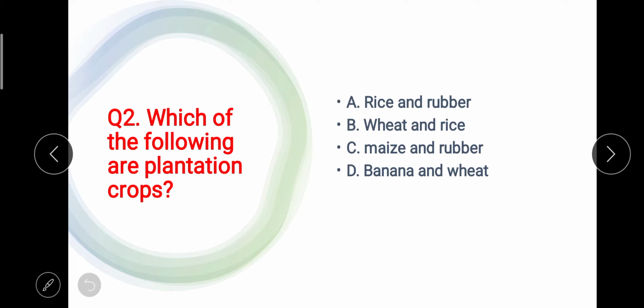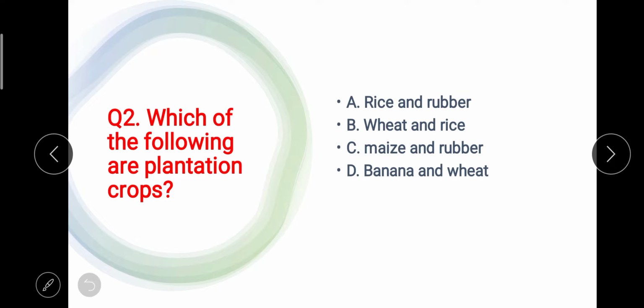Which of the following are plantation crops? Here again we have four options: rice and rubber, then wheat and rice, then maize and rubber, then banana and wheat. In each option we have two crops, so both the crops should be plantation crops.